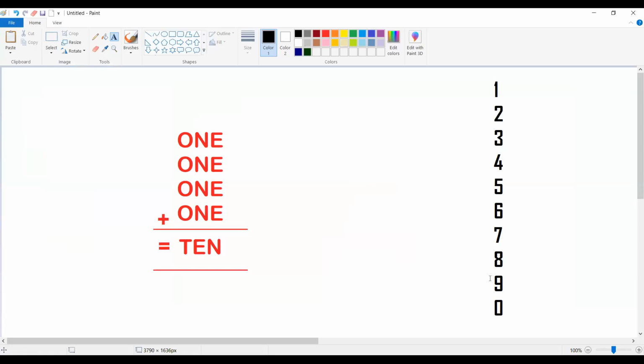So this is the given question: ONE plus ONE plus ONE is equal to TEN. What is the value of TEN is the question. You should understand 2 important restrictions. Restriction number 1: every alphabet takes a unique digit. There is an alphabet E, an alphabet O, an alphabet N. For example, if E is occupied by 3, then O should not be 3. If you are getting O is also 3, then you are doing something wrong. That's a mistake, so you have to realize that and proceed to the next.